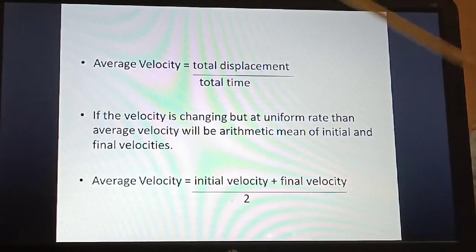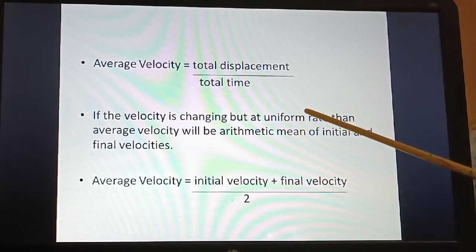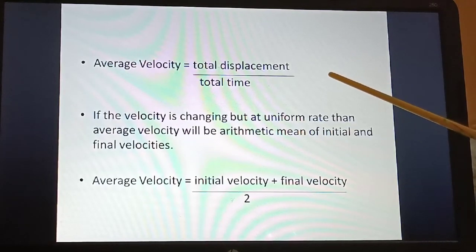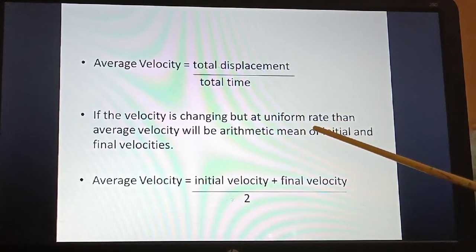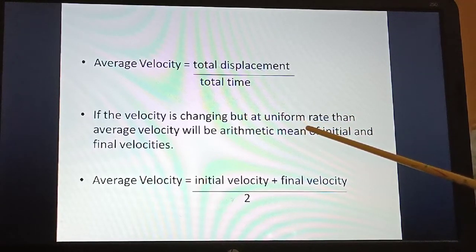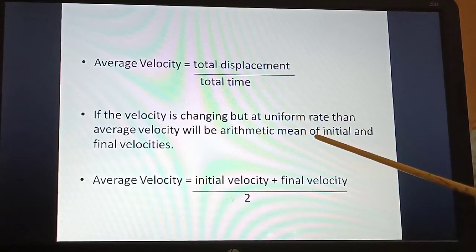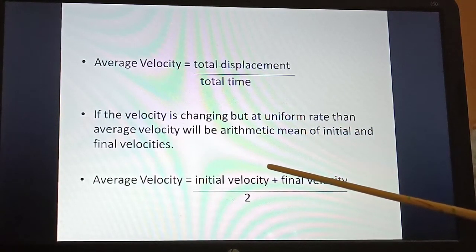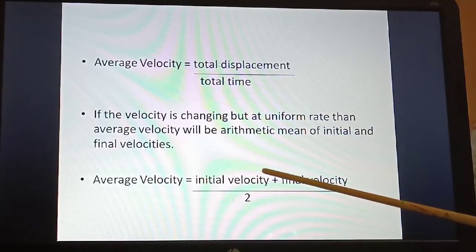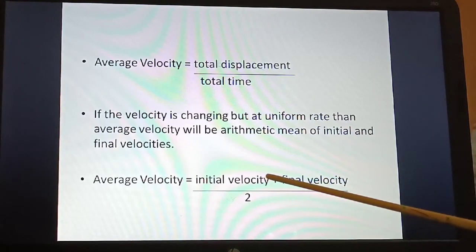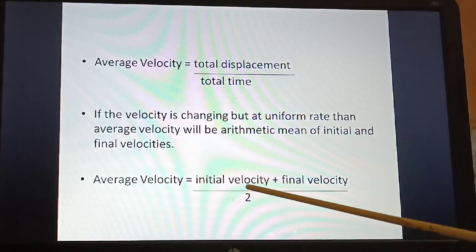Next we'll see about the average velocity. So what is average velocity? That is the total displacement divided by total time taken. Please remember this sentence: if the velocity is changing but at a uniform rate, then average velocity will be the arithmetic mean of initial and final velocity. The meaning is, the rate will be uniform but the velocity will change.